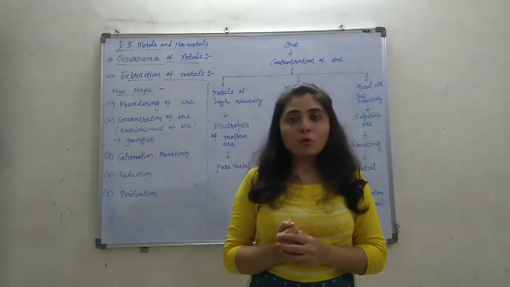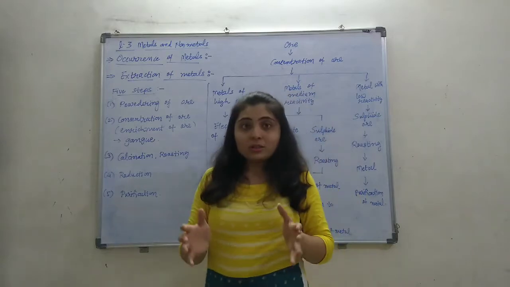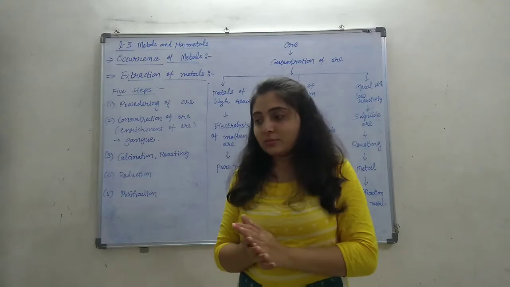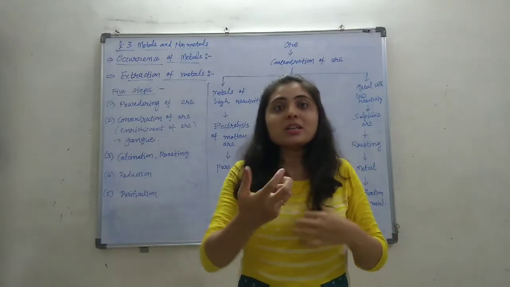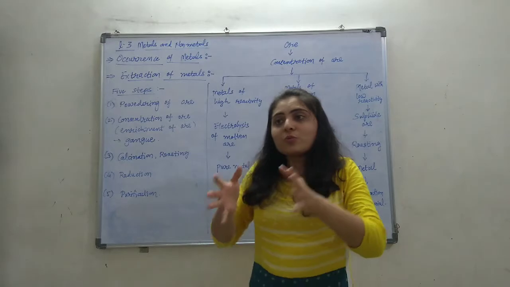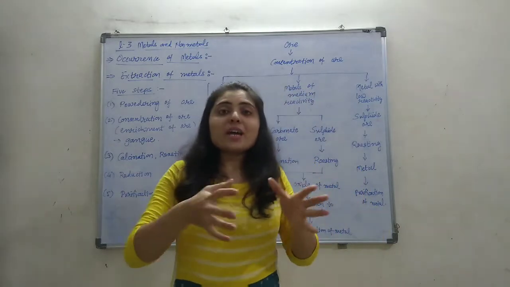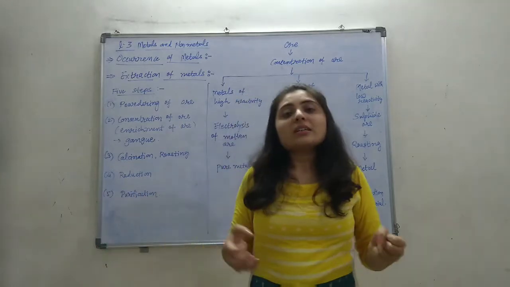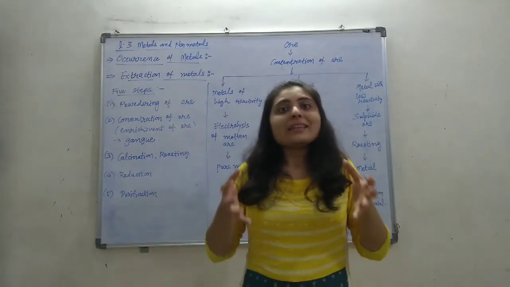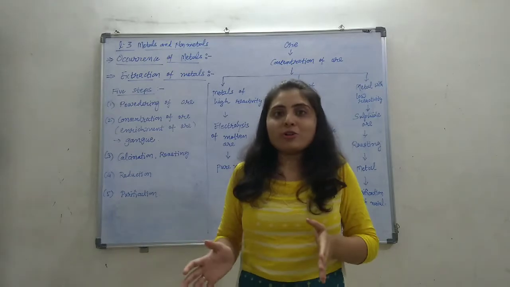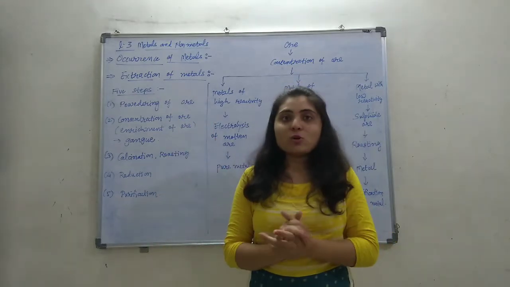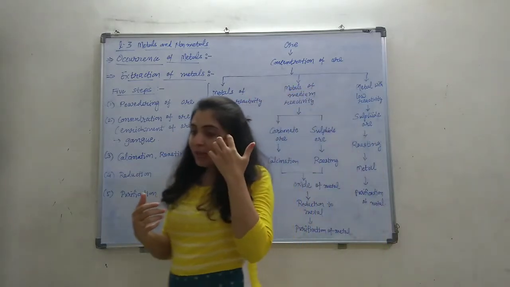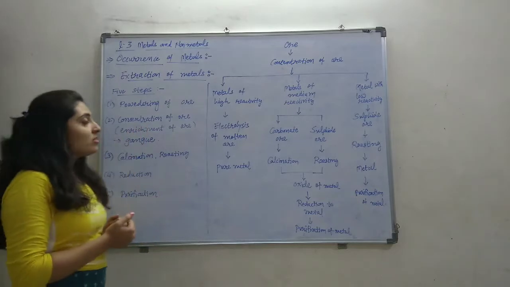First step is powdering of ore. Okay, so we are getting the mineral or ore. Ore is the enriched amount of, we can say, one metal compound in a much more amount. So these minerals, these ores we are getting in a rock form from the earth crust. These rocks obtained from the earth crust should be converted into powder form. So the first step is the powdering of ore.